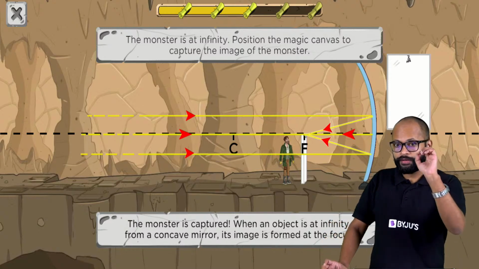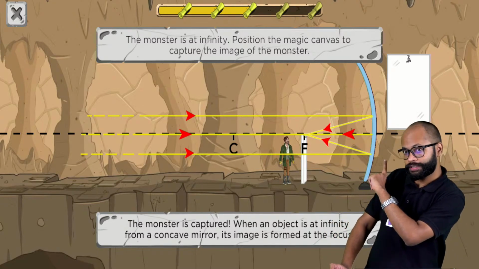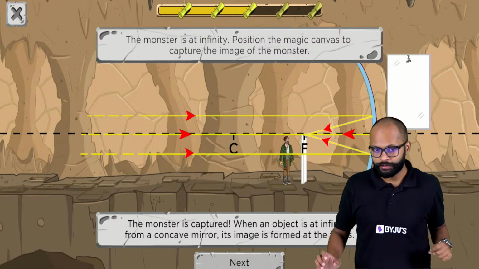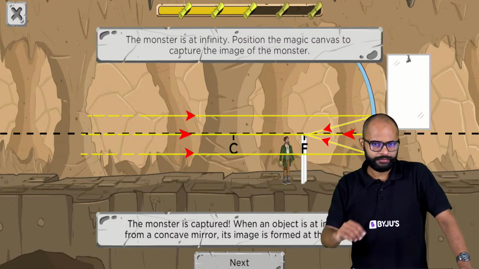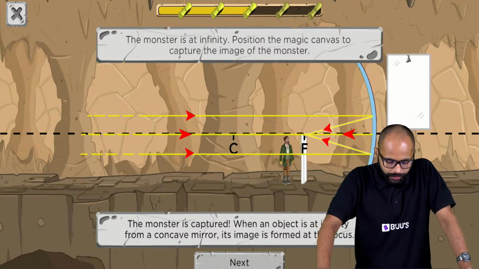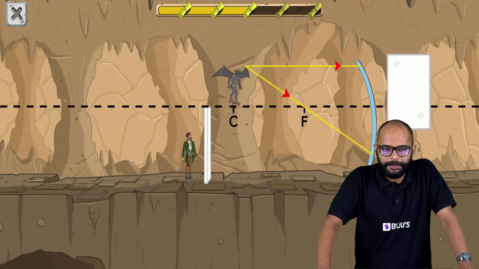Yes. And you know what? With every question, please notice the image that is being formed over here. Right? Keep this in mind. What kind of image is being formed? Alright, let's see.